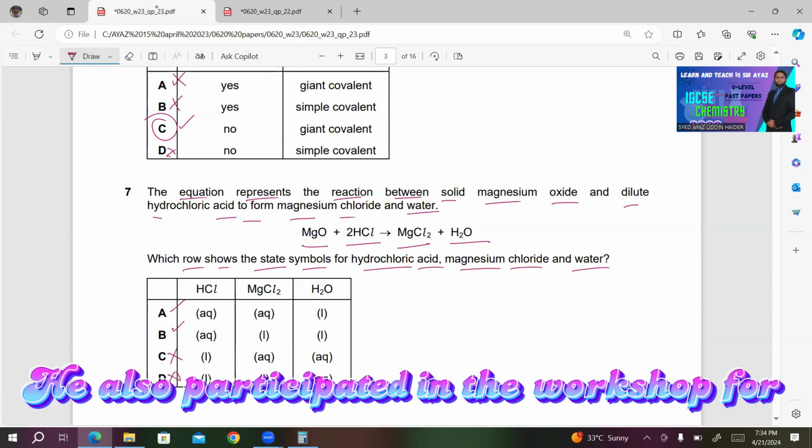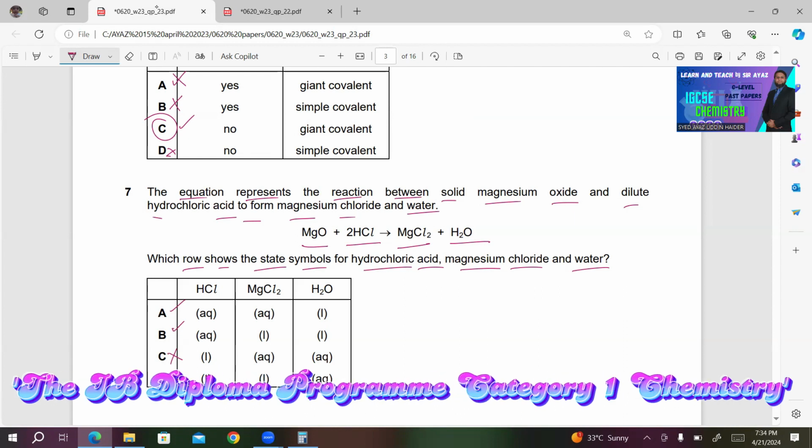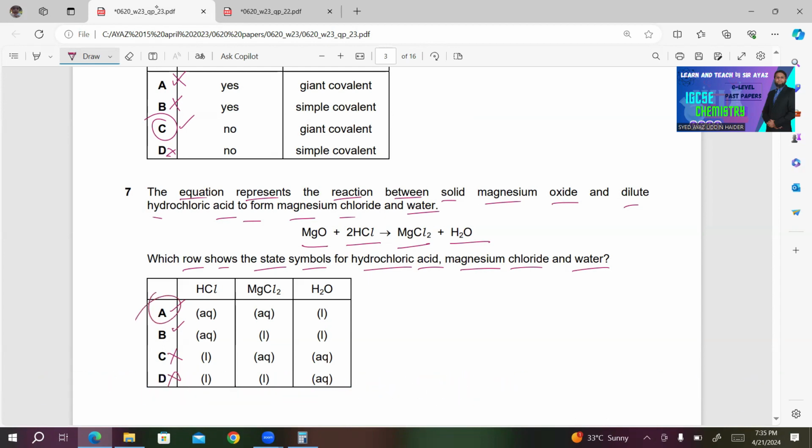What about magnesium chloride? MgCl2 will exist as aqueous. The reason is that it's an ionic compound soluble in water. So aq will be the symbol for MgCl2. H2O exists in the liquid state. So A will be the right answer for this question.